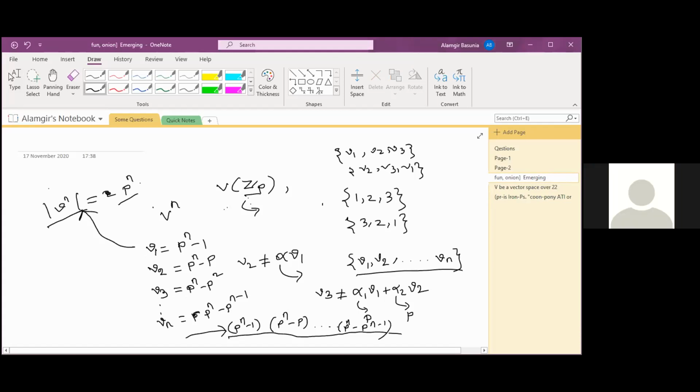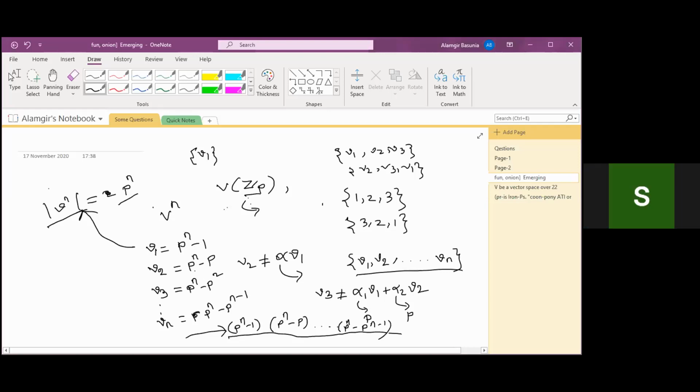Now if I want to get one linearly independent set, just one element V1, when will this be linearly independent? V1 not equal to theta. That is why theta is deleted here, that is why it is minus 1. P to the power n including theta, and this one excluded theta. That is why we can choose this number of elements.